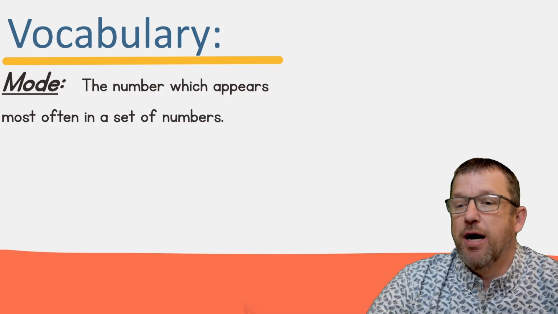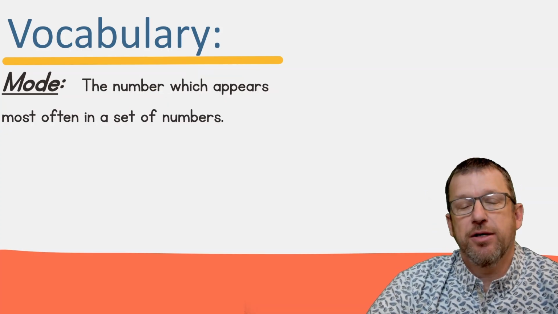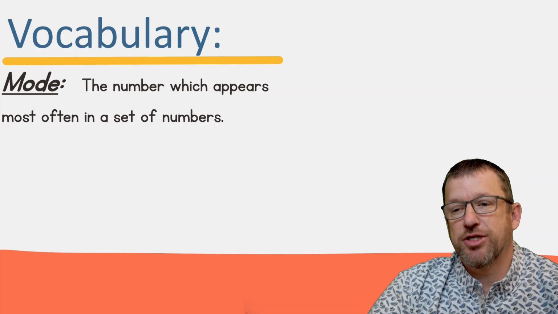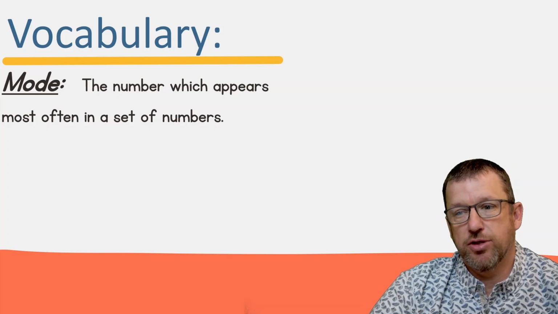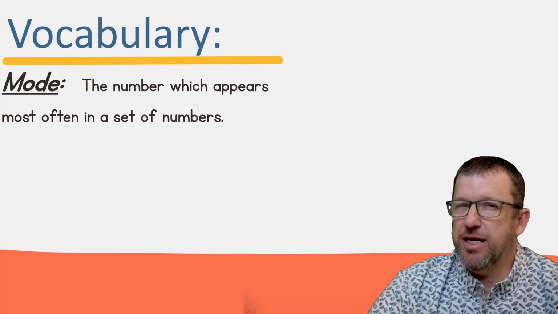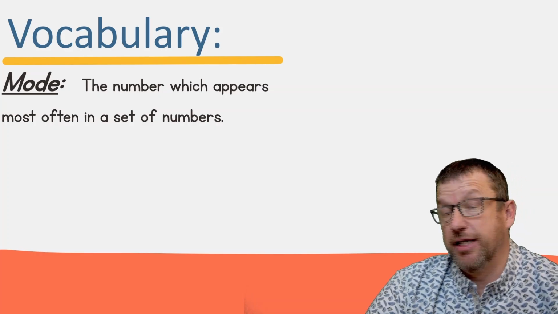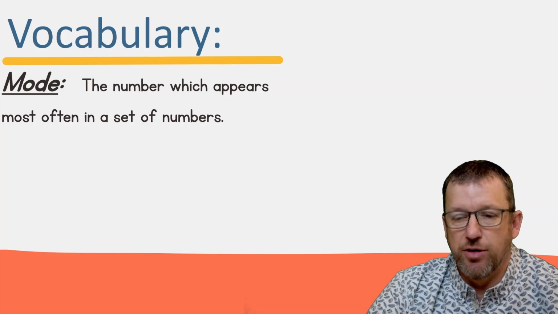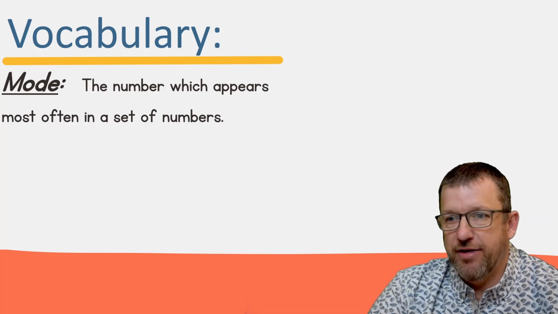All right, mode is the number in our data points that appears the most, mode and most in that set of numbers. So this is probably the easiest one to figure out. It actually is the easiest one to figure out. It's the one that appears the most when you have a collection of data points. We're going to dive into that.